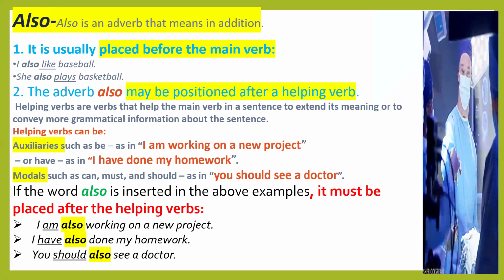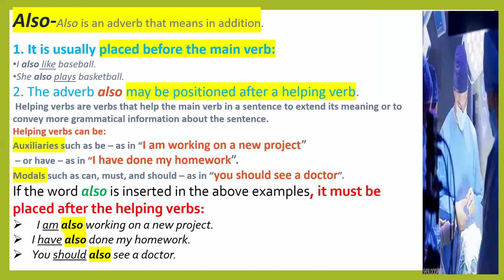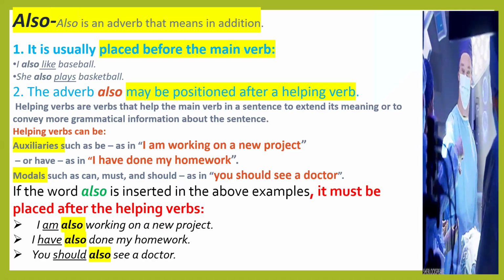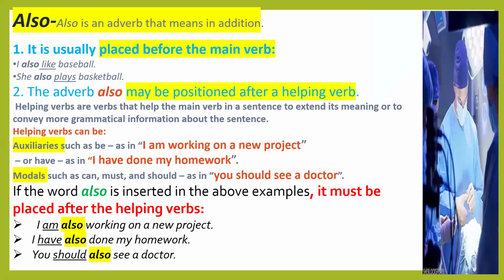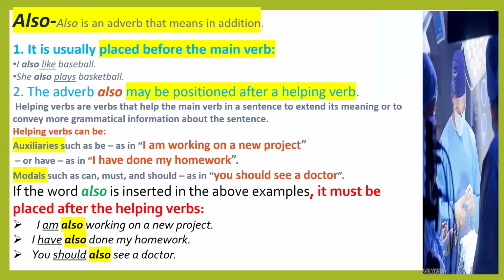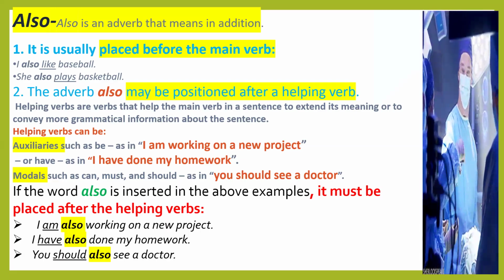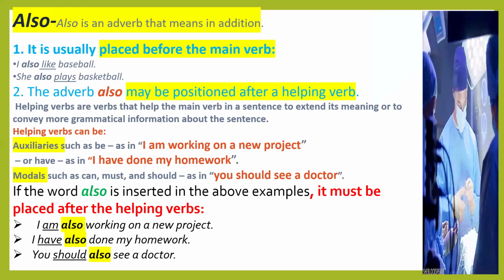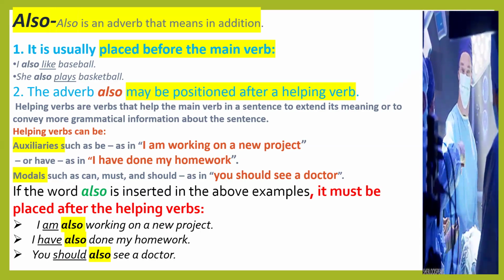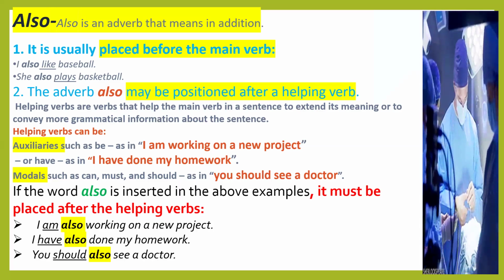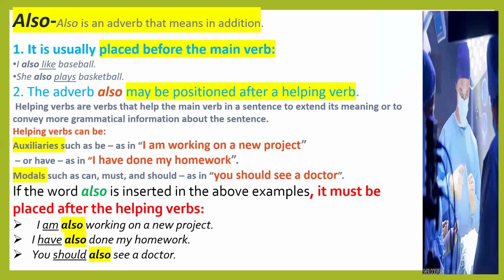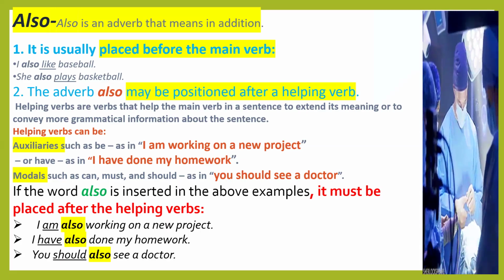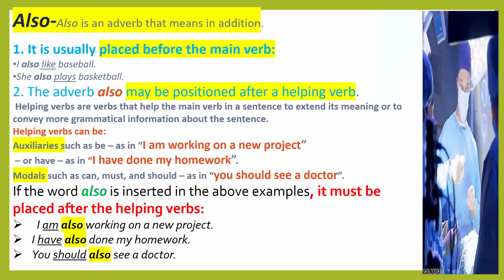For example: I am working on a new project, or I have done my homework. Modals are such as can, could, must, should, etc. An example is: You should see a doctor. If we insert also in these three examples, they become: I am also working on a new project. I have also done my homework.